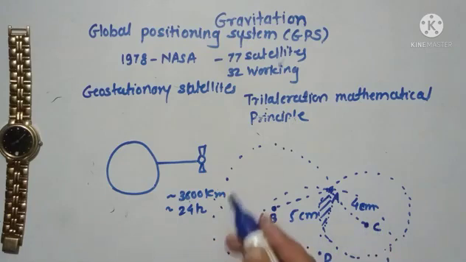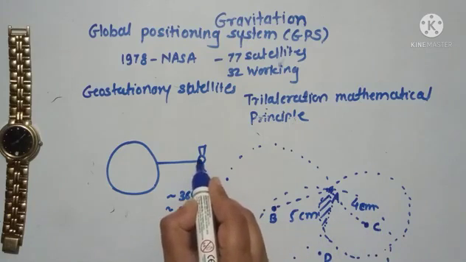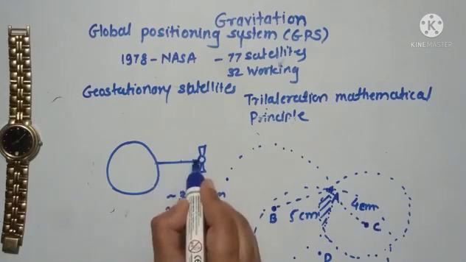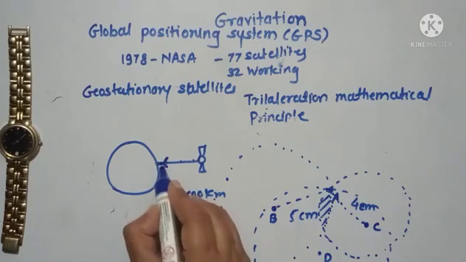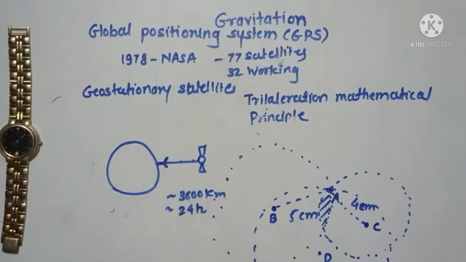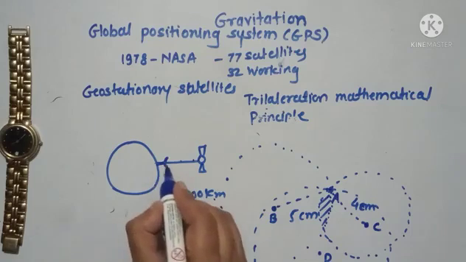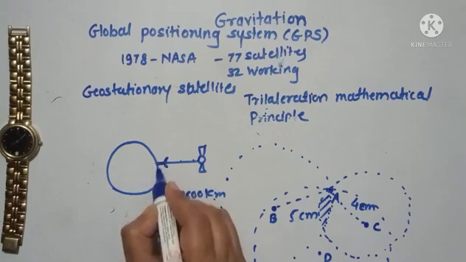Now in this GPS system, the satellite is continuously giving out signals, and these signals are received by receivers on the Earth's surface. While the signals are being received, there could be different errors in receiving them.